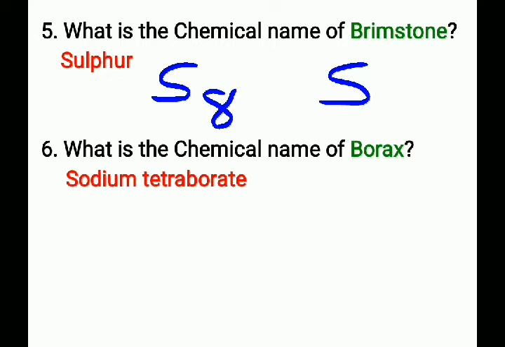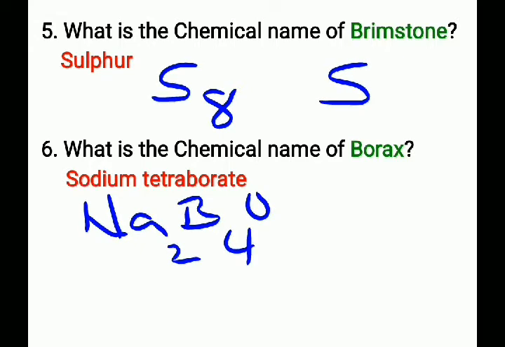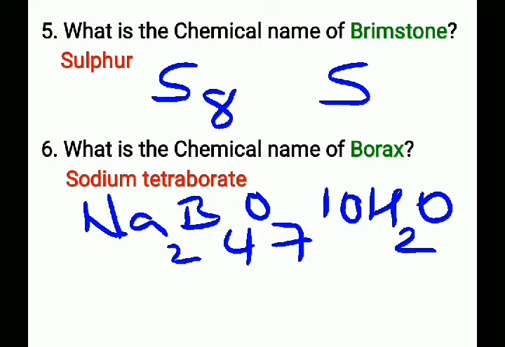Next, what is the chemical name of borax? That is sodium tetraborate and its chemical formula is Na2B4O7 10H2O. The chemical name of borax is sodium tetraborate and its chemical formula is Na2B4O7 10H2O. The question can also be asked as how many number of water molecules present in borax? That is 10. 10 number of water molecules present in borax.